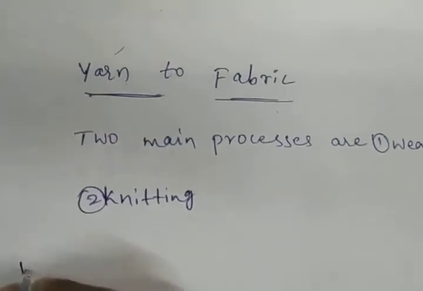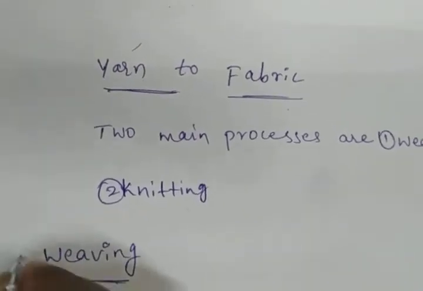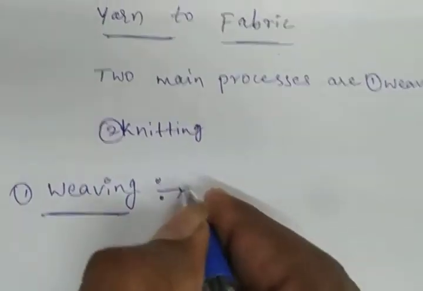What is weaving? Generally, in the last activity, you might have noticed that a fabric is made up of two sets of yarns arranged together. The process of arranging two sets of yarn together to make a fabric is called weaving.